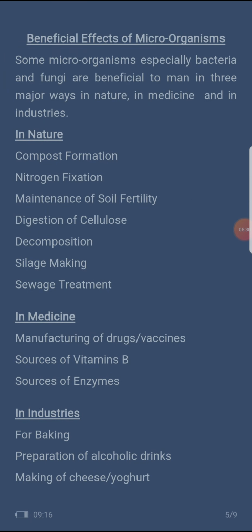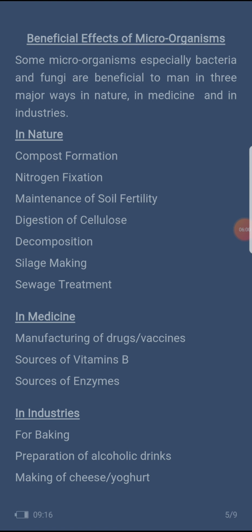Now, what are the benefits of microorganisms? Microorganisms are beneficial and they are also harmful. The last time we talked about microorganisms, we talked about some that are pathogenic and some that are non-pathogenic. Those that are non-pathogenic are beneficial, while those that are pathogenic are harmful. Now, I want to talk about those that are non-pathogenic, their usefulness, the benefit of some microorganisms.